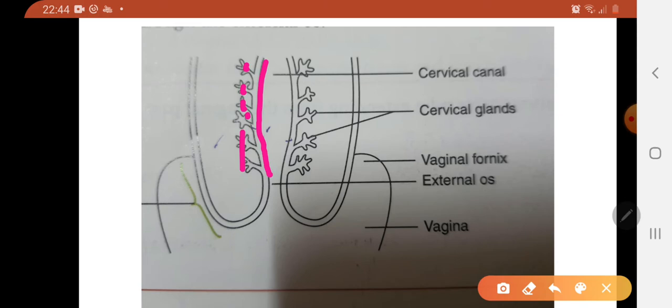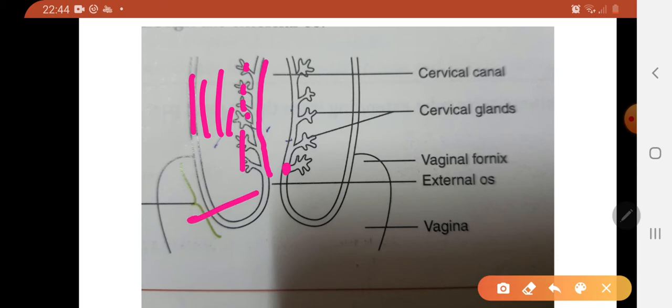And when the opening of the duct of these glands gets blocked, that leads to the formation of a Nabothian cyst. So that will be the epithelium, the lamina propria with the cervical glands, then the cervical stroma, and then the connective tissue layer.